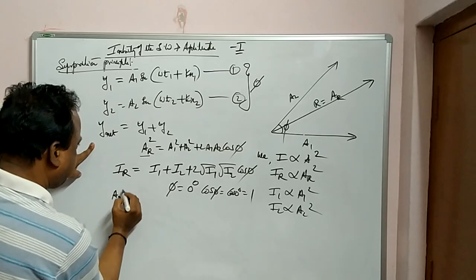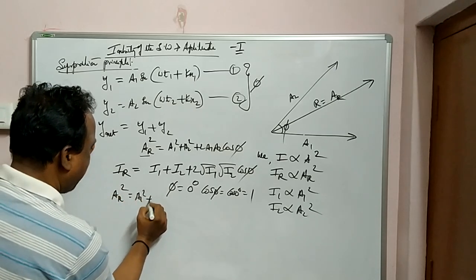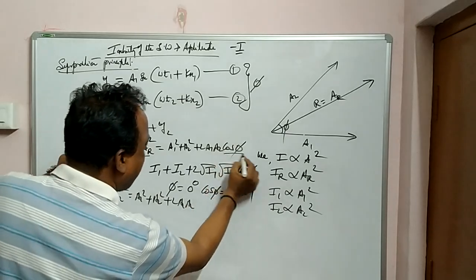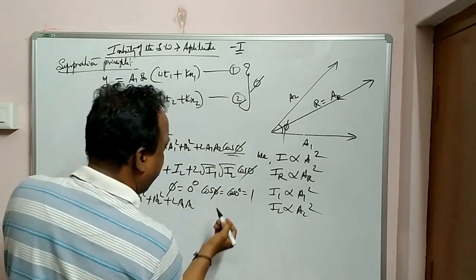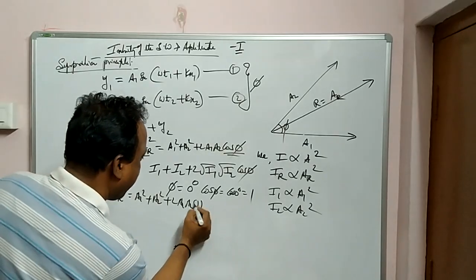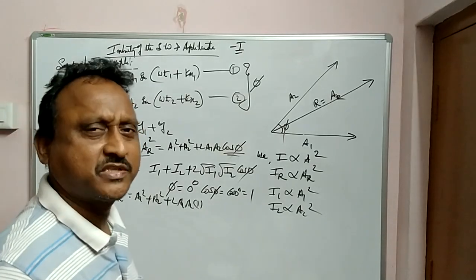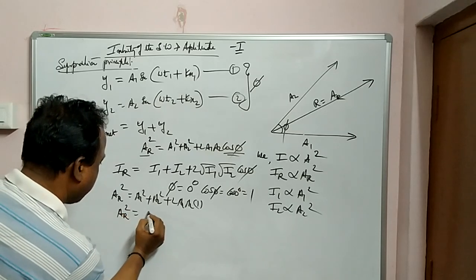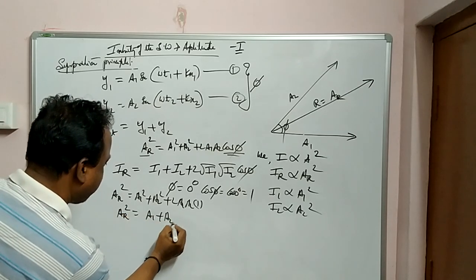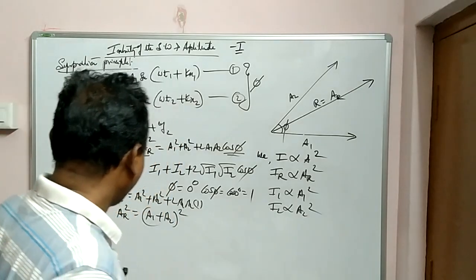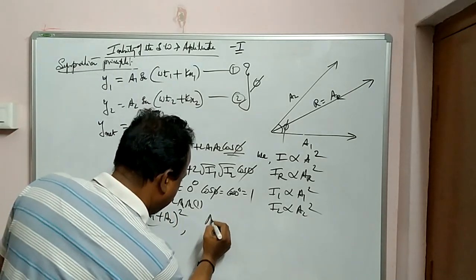AR square is equal to A1 square plus A2 square plus 2 A1 A2 cos phi, with the maximum value 1 put in. If the angle is 0, cos 0 is 1. Then this is A plus B whole square, that is A square plus B square plus 2AB. So AR whole square is equal to A1 plus A2 whole square.